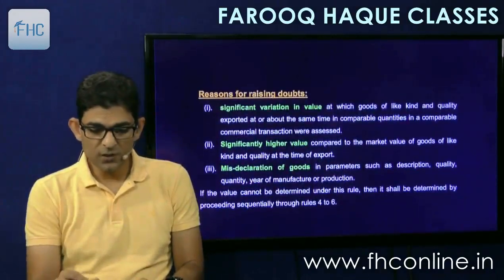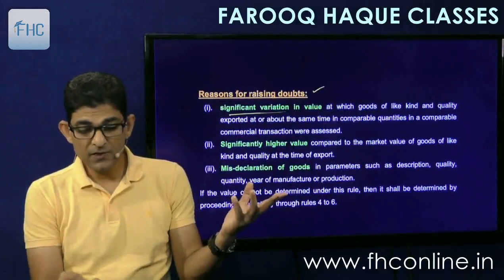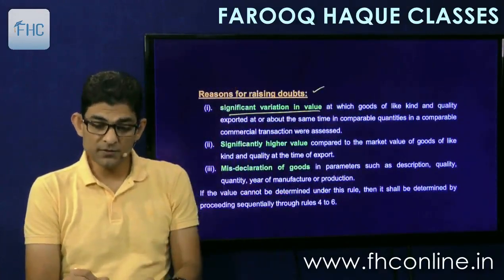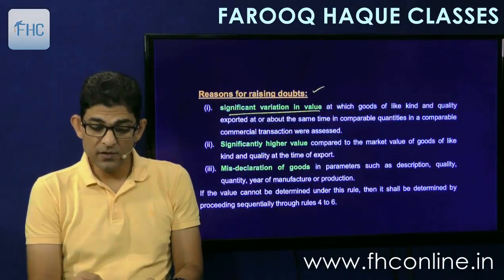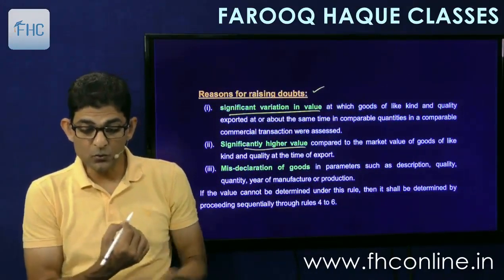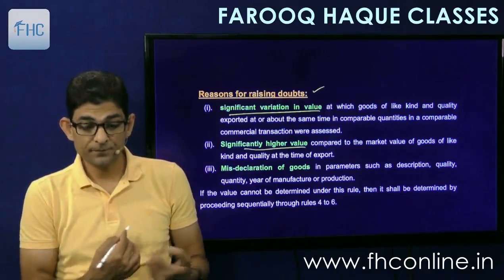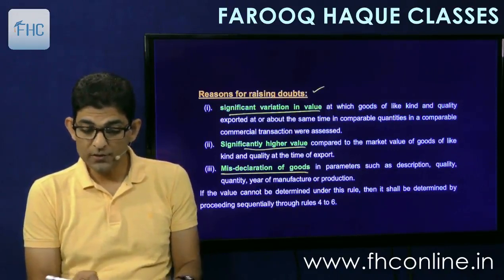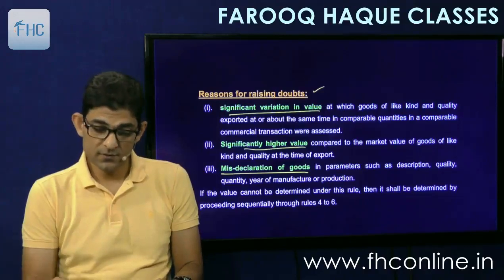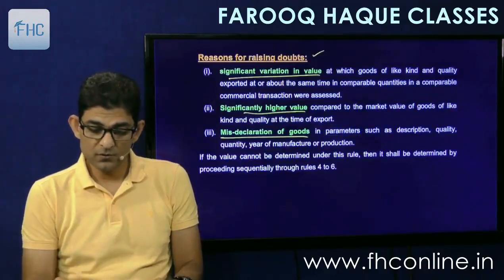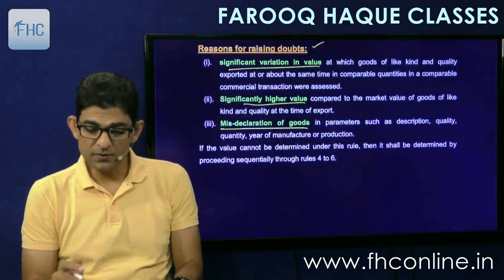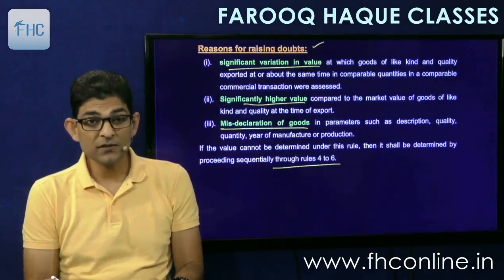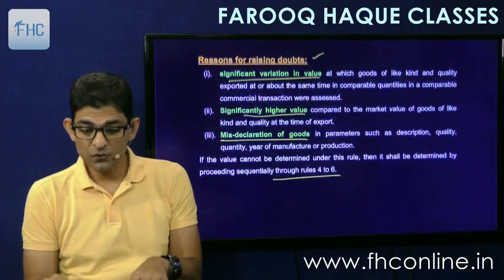Then reasons for raising doubts are also the same. Significant variation in value between your export price and other identical goods export price. Then significantly higher value compared to market value of the goods of like kind and quality. And misdeclaration of goods or non-declaration of parameters. So those points are almost the same. And then it says sequentially follow 4 to 6. If your transaction value is rejected, go to 4 to 6. So what are 4 to 6? Let's see.